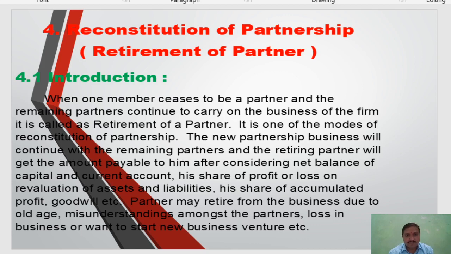A partner may retire from the business due to old age, misunderstandings among the partners, loss in business, or wanting to start a new business venture, etc. Any partner may retire for any cause: old age, no interest in that business, misunderstanding among the partners, continuous loss in business, or he will start a new business venture. For that purpose, any partner retires from the business.